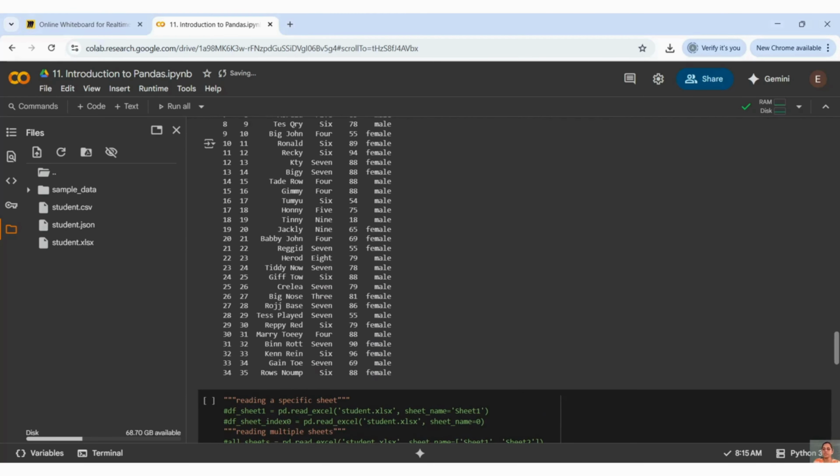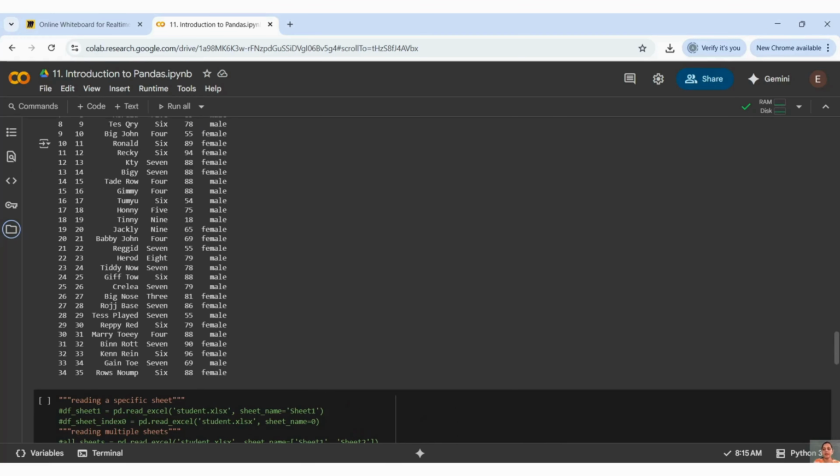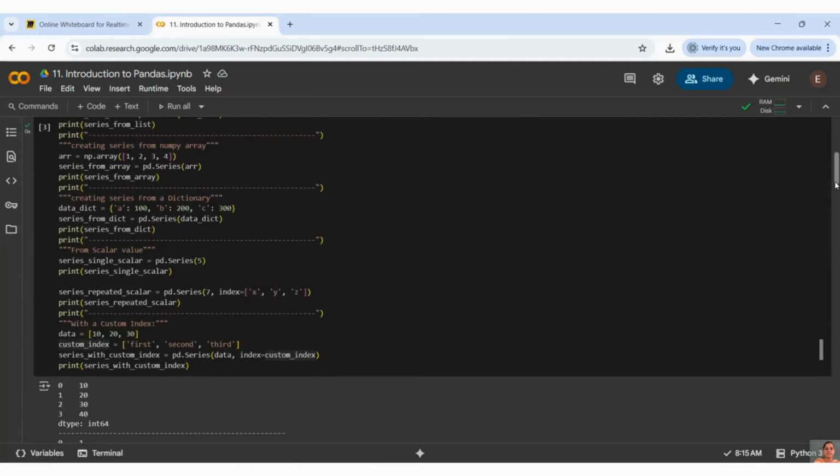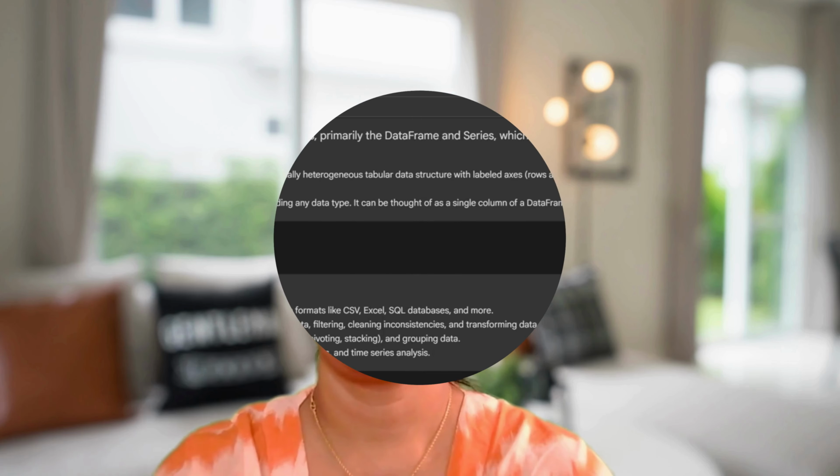With this, we understood how to load data, how to get a data frame, and how to get a series from different kinds of data structures. That is all for now. We will understand further pandas topics in our upcoming videos.